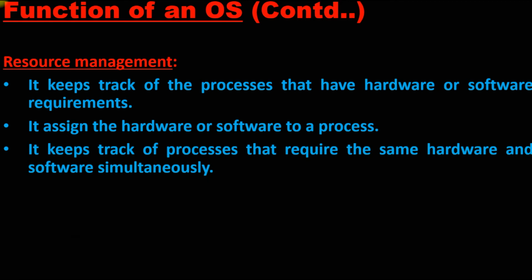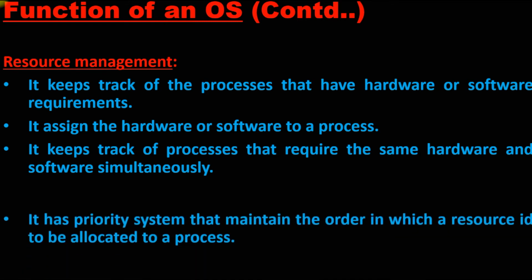It keeps track of processes that require the same hardware and software simultaneously. As I told, whenever I give a print command, the print command needs a device driver. The device driver may be available, but if the hardware is not available, then there will be a problem. So whenever we give a printing command to the operating system, the command is sent to the device driver. The device driver sends the command to the hardware, that is the printer, and then it starts printing. So we need both the device driver and the hardware.